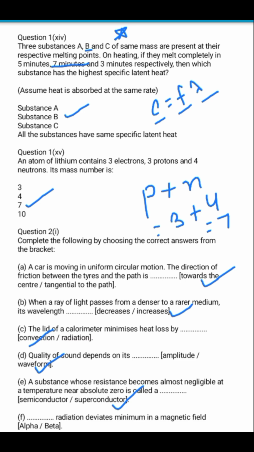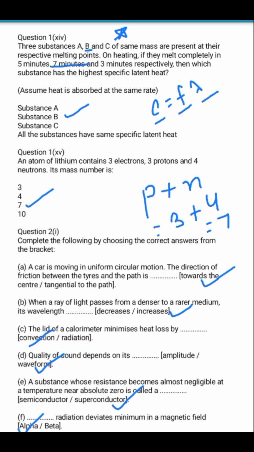Dash radiation deviates minimum in a magnetic field. So if you see the chapter radioactivity, there are two diagrams, deviation of alpha and beta particles in magnetic field and electric field. In both the cases, alpha radiation will show the minimum deviation. So the correct answer will be alpha radiation.